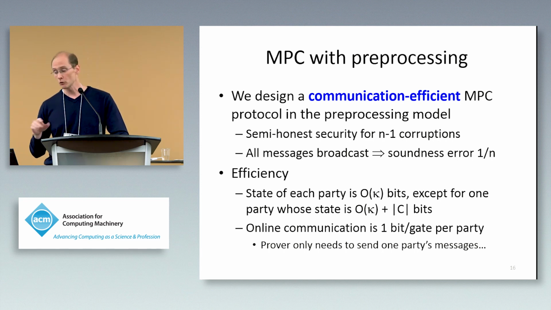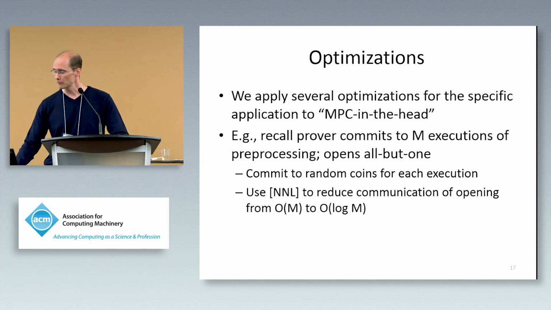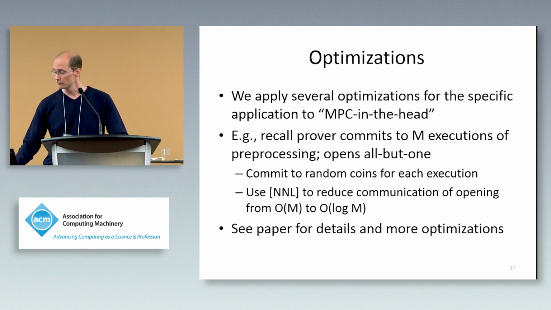And remember that the way we set things up, the prover is only going to need to send one party's messages in order for the verifier to reconstruct and recheck the entire protocol. So the amortized complexity of the proof is only 1 bit per gate. And I'm not going to describe the protocol here. You can see the paper for further details about that. Since I'm running short on time, I'm going to skip this. We do have several optimizations for the specific application of our protocol to the MPC-in-the-head paradigm, but you can see the paper for that.